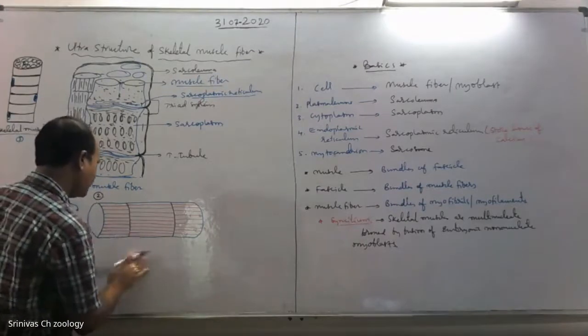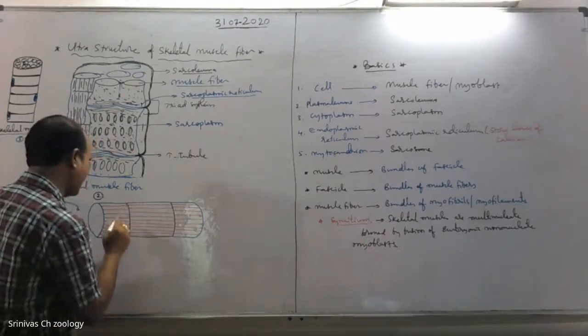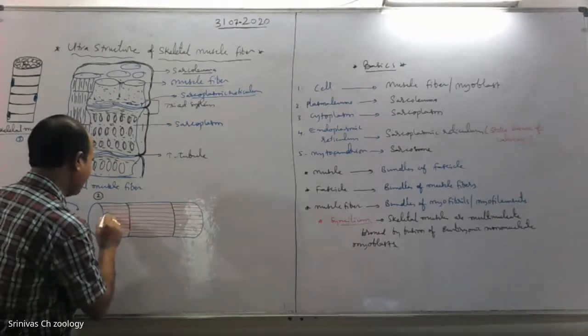See here, the thin filament, which is actin. Here, the thick filament.